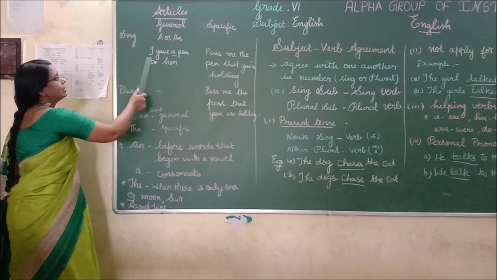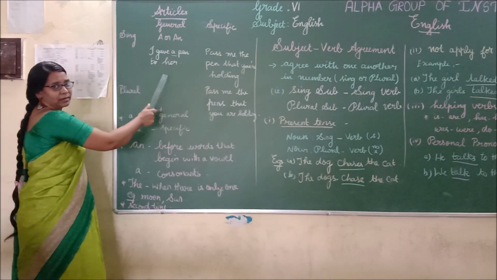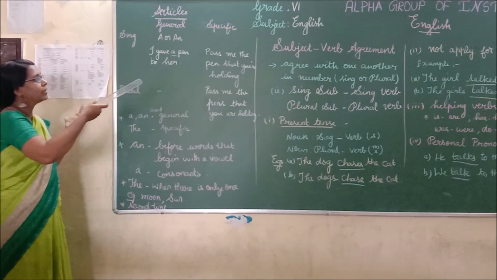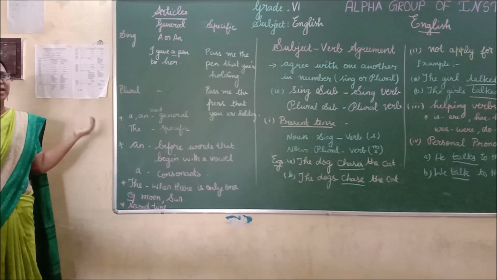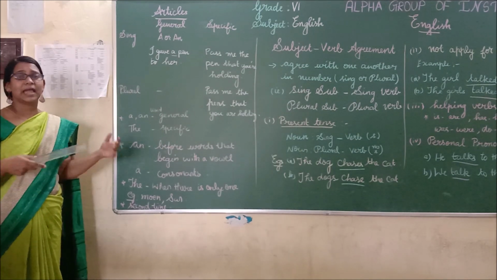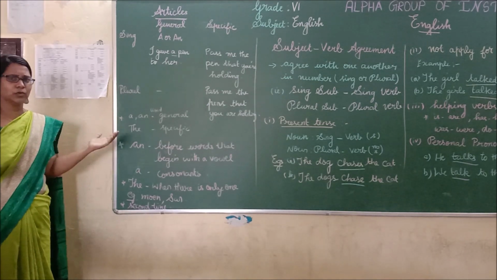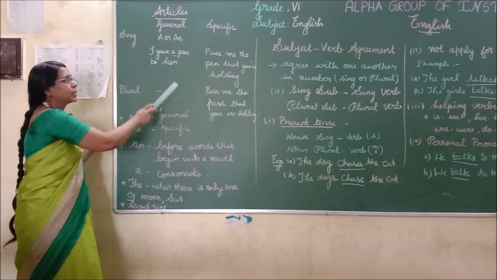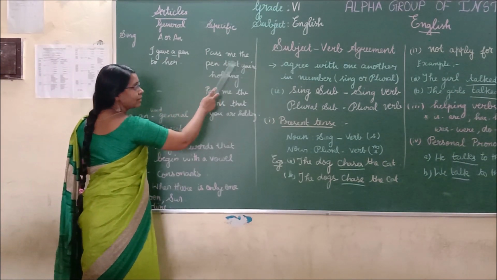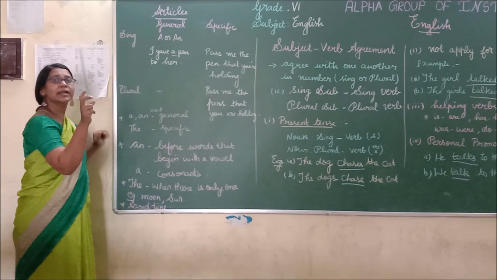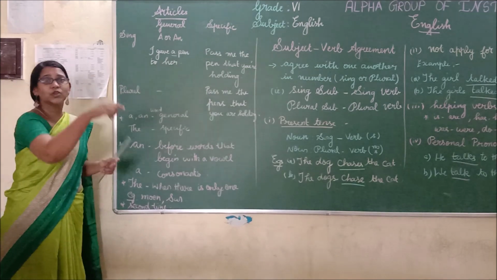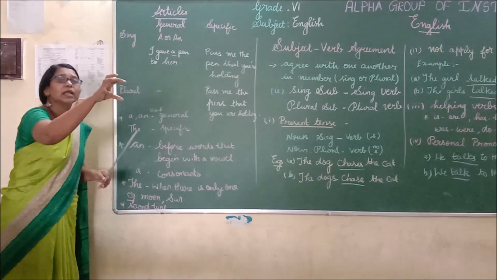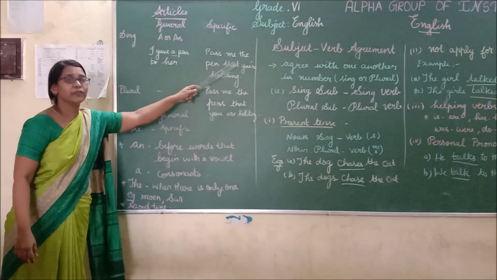See here, I gave a pen to her. I didn't mention the particular pen. Either it may be a ball pen or an ink pen, a black pen or a blue pen, and so on. So generally, I have mentioned pen. So here I have used a. See here, pass me the pen that you are holding. Particularly, they are saying pass me the pen that you are holding. Is it clear? Specifically, I am pointing out that particular pen. So here I have used the.